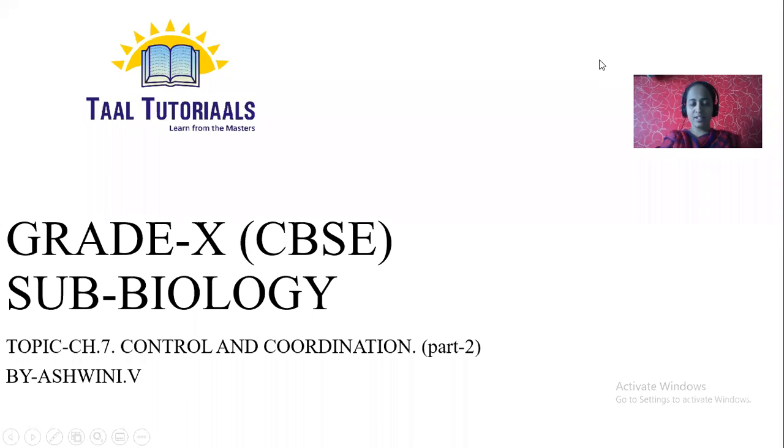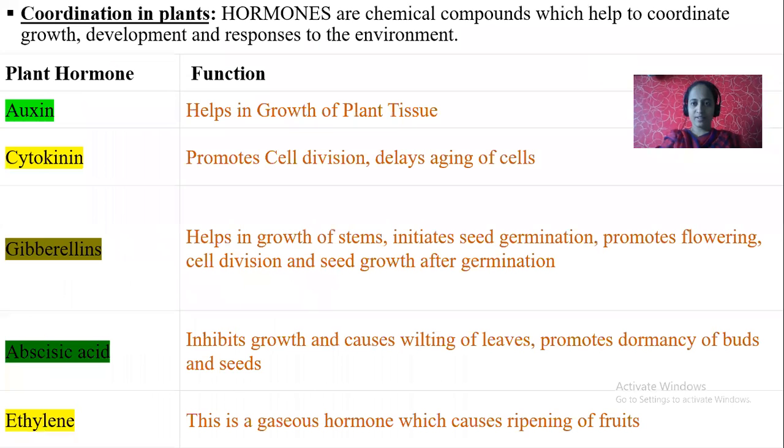Good morning, class. Today we are going to continue chapter number 7, Control and Coordination. Last class we learned about control and coordination in animals, right? Control and coordination in animals is carried out by, or supported by, the brain and hormones, right? What about the plant body? How does control and coordination in the plant body happen? Let us study that now.